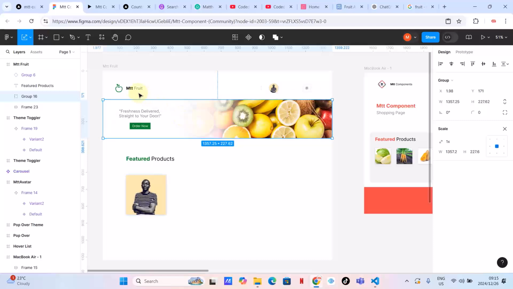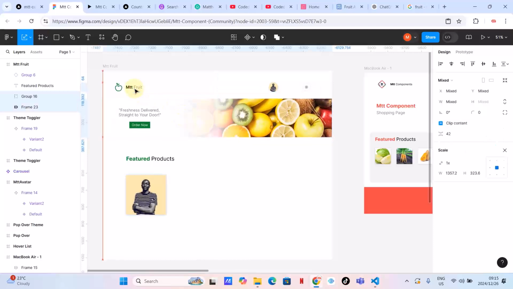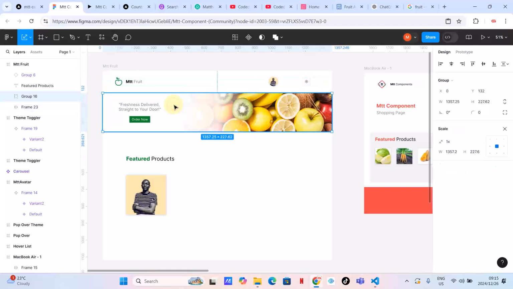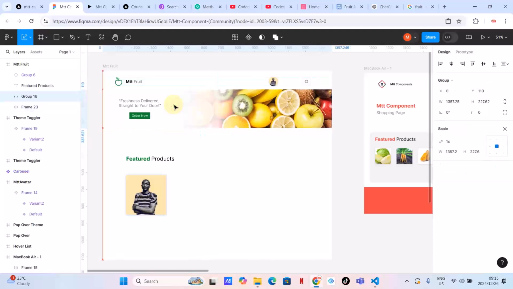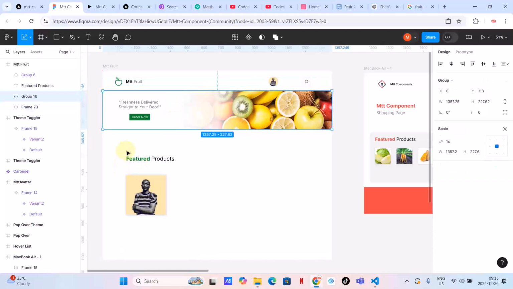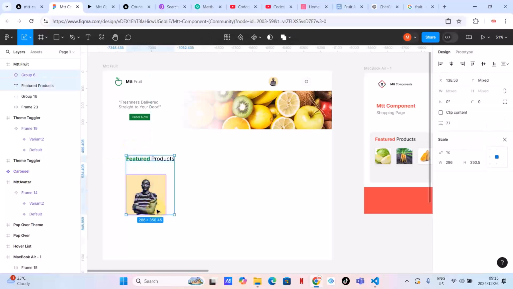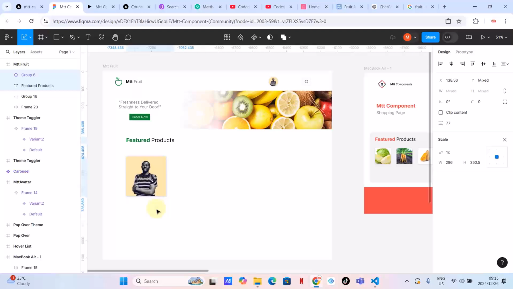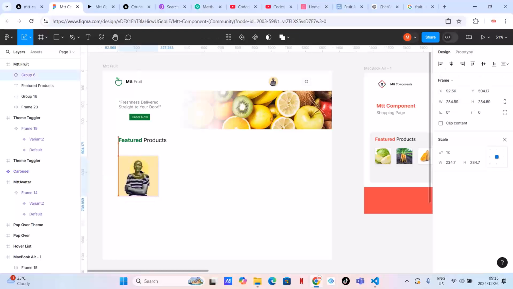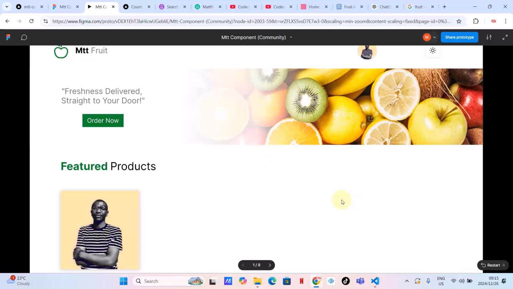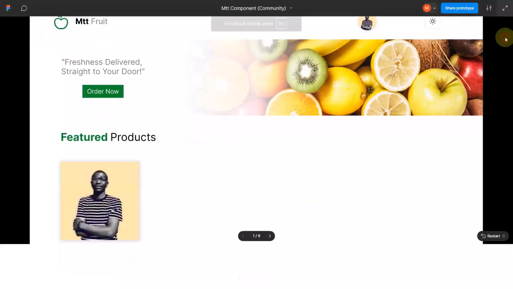Okay, with the carousel. So let me move this up a little bit, and also let me move this up a little bit. I'm happy with this, and let me move this up a little bit. Okay, and let me try to align everything. Then move this up a little bit. Let me save it and see, guys, how it looks. I think we are getting there, guys.